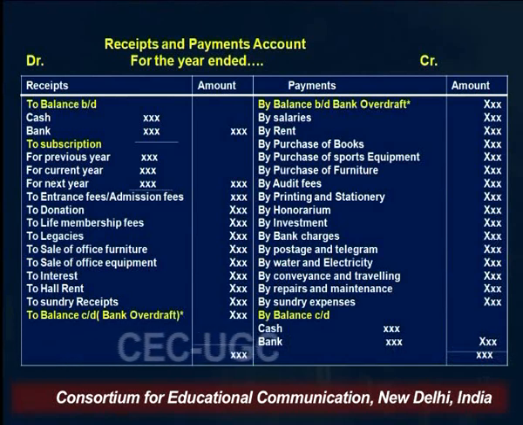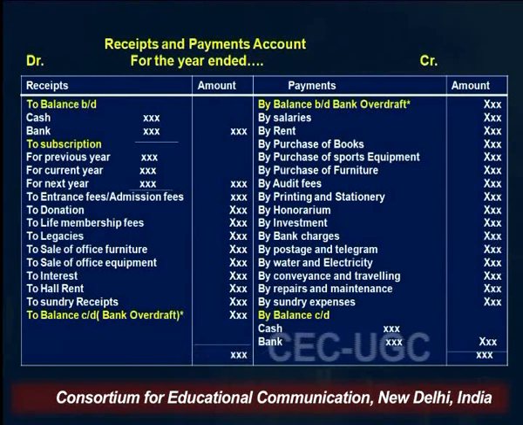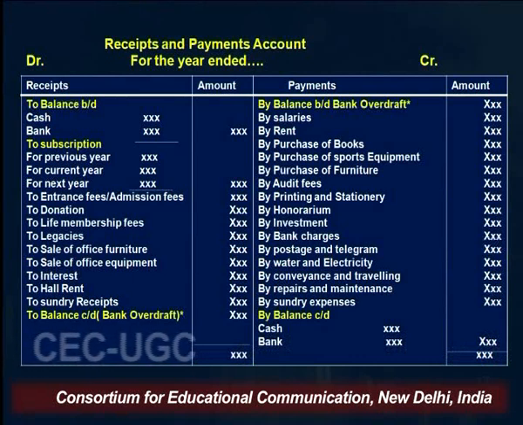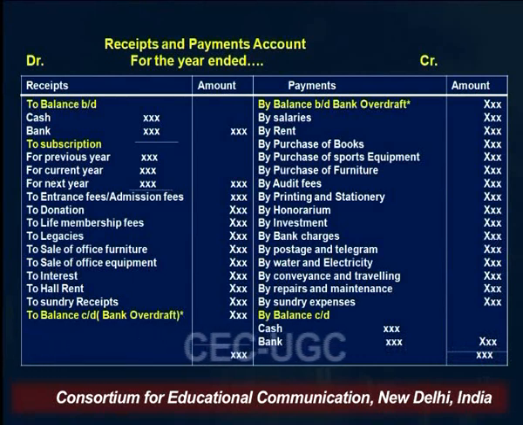By preparing the receipt and payment account, the closing balance is calculated at the end of this account. On the credit side, as you can see, "By balance c/d". CD stands for carried down, and the closing balance of cash and bank is ascertained. If the balancing figure is on the credit side, that is the closing balance; if it is on the debit side, that is known as a bank overdraft.